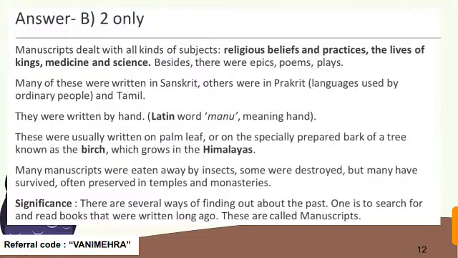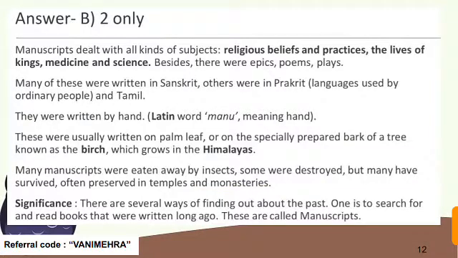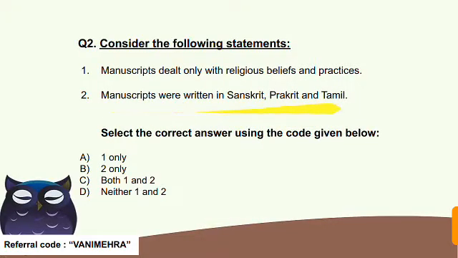Okay, so these all dealt with religious beliefs, practices, the lives of kings, medicines and sciences, and besides there were epics, poems and plays also. So we can say that the first statement goes correct here. And the language is asked here. It is mentioned that many of these were written in Sanskrit, Prakrit, and languages used by ordinary people like Hindi and Tamil. Okay, so these are the three languages. From here we can say that the second statement also goes correct.